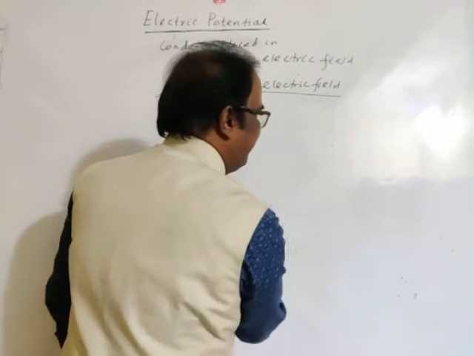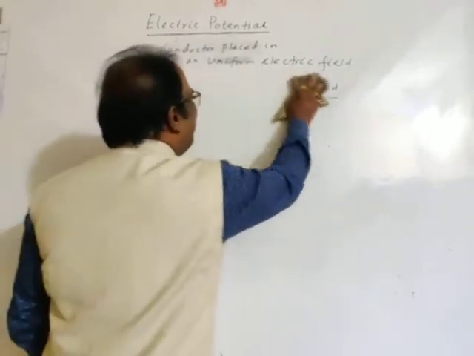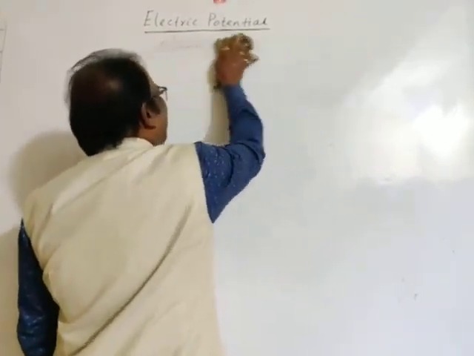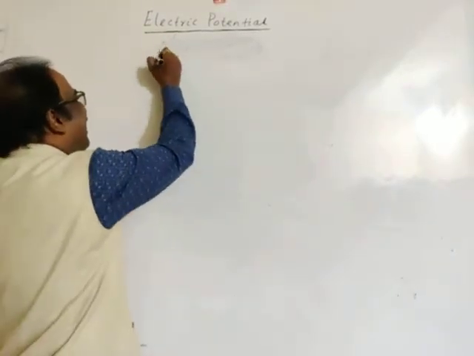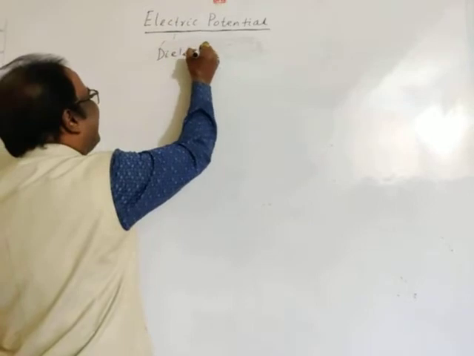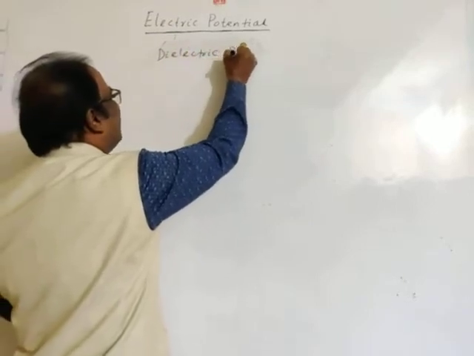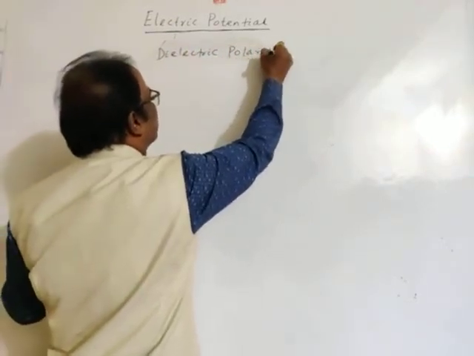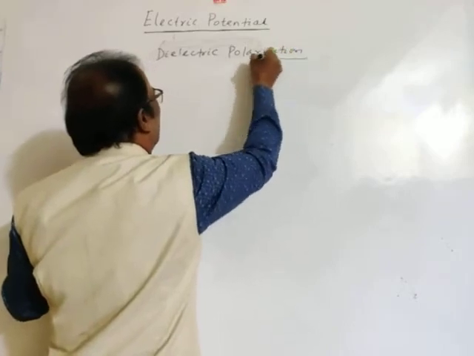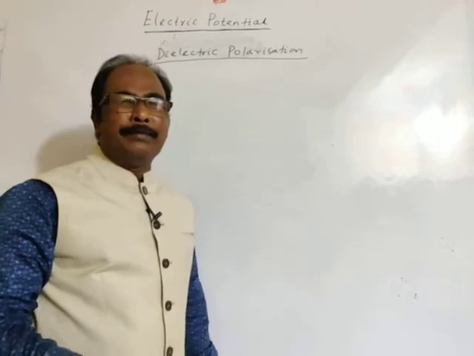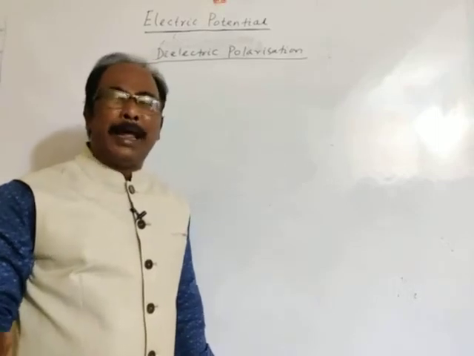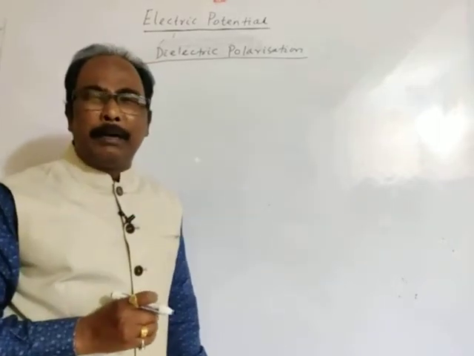Now we'll come to today's final discussion, dielectric polarization. What is a dielectric? Dielectric is also an insulator.